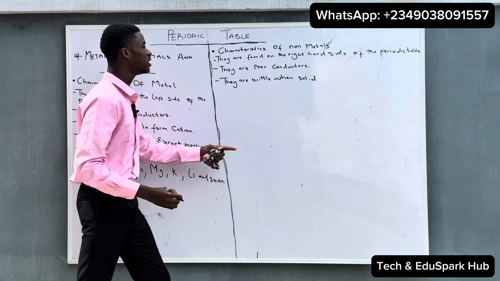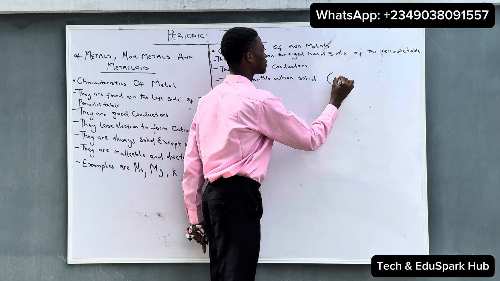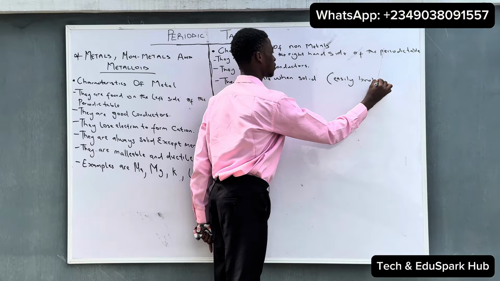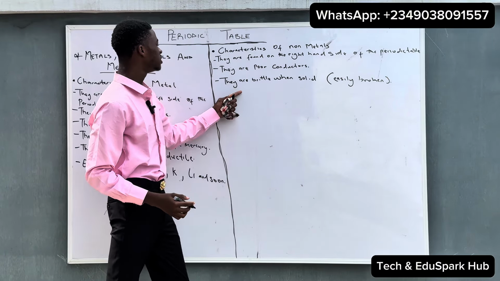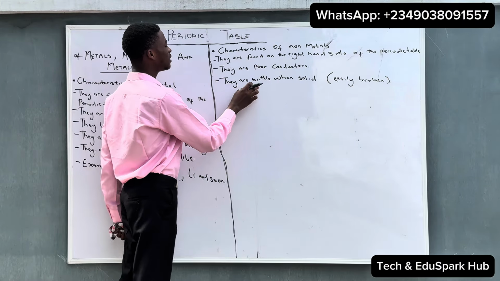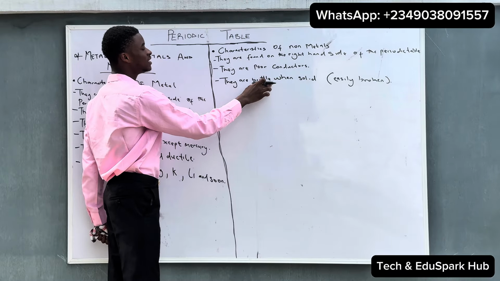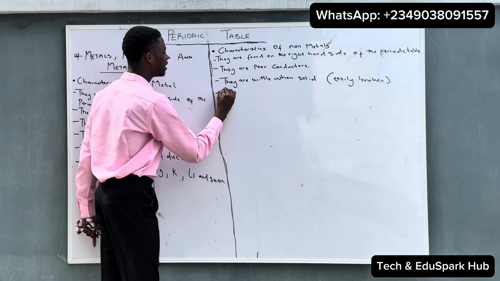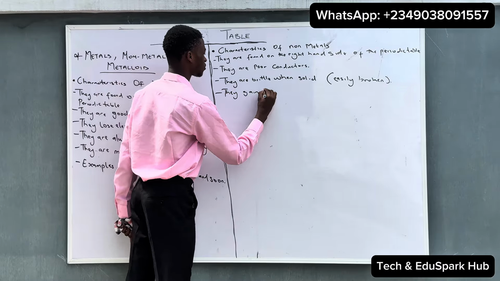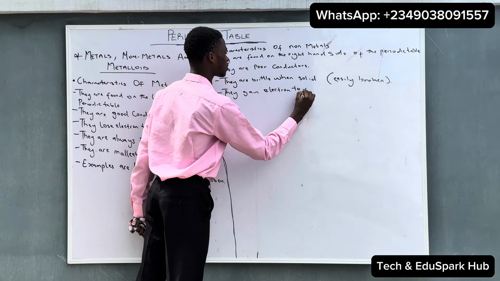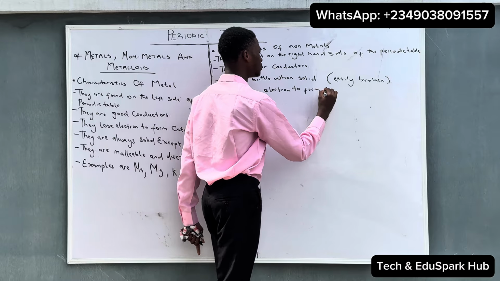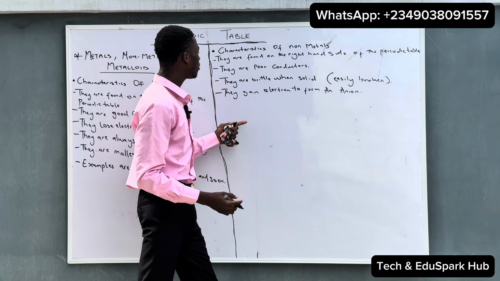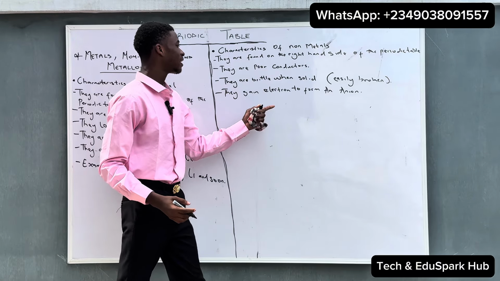So what brittle means is that they are easily broken. Brittle means that when non-metals are in solid form, they are easily broken. That's what this brittle is telling us about. And also they gain electrons to form an ion. So non-metals gain electrons to form an ion.